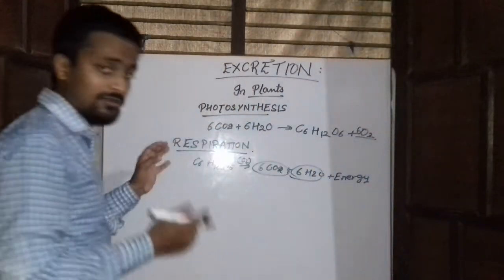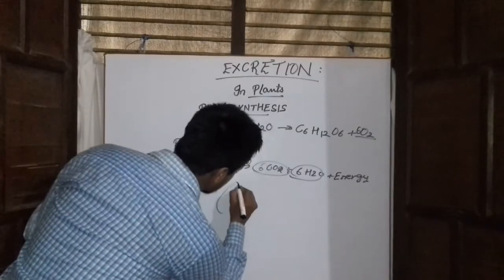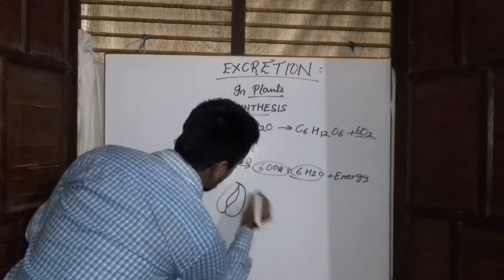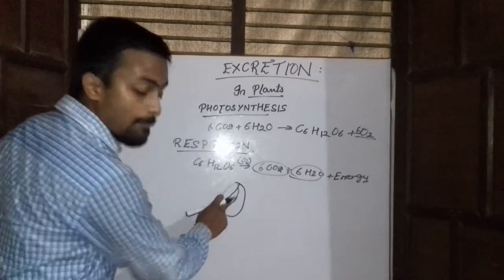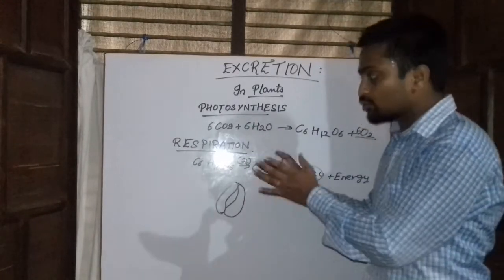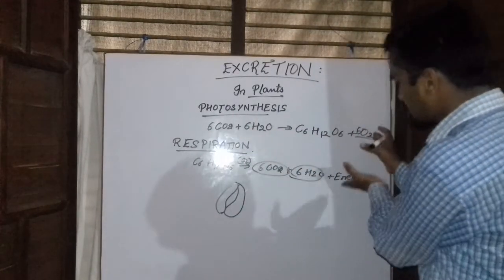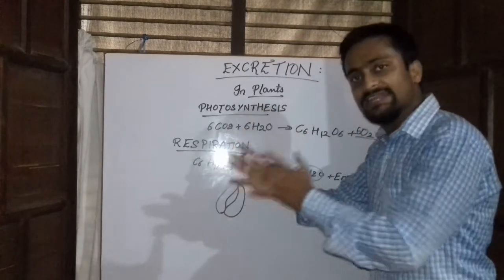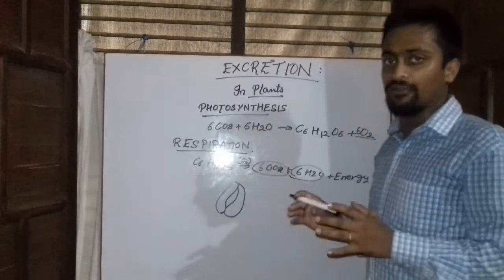What is a stomata? We have already discussed. This is the structure of a stomata: these are the bean shaped cells, and these are the openings. Stomata are generally tiny pores in the leaf through which these gases, oxygen and carbon dioxide, are released out from the plant body.